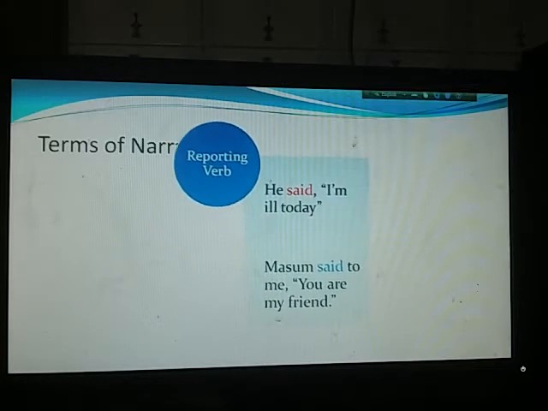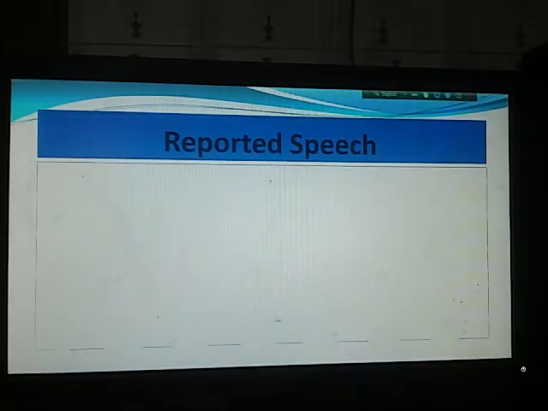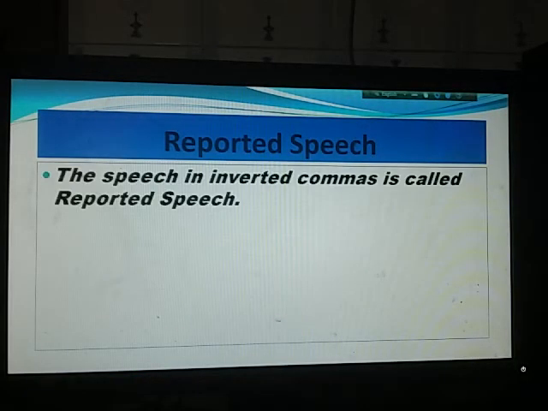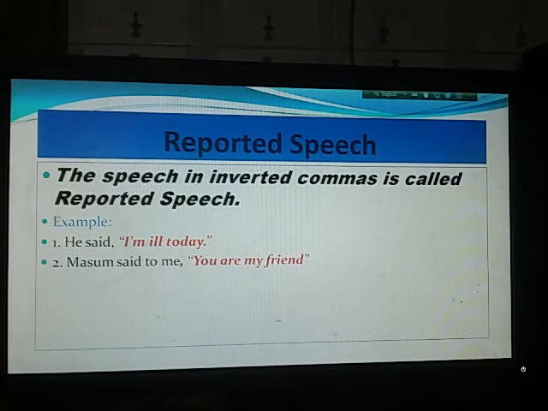Now we will see what other terms. Reported speech. Reported speech is the sentence which is put in inverted comma. So the speech in inverted commas is called reported speech. Example, he said, "I am ill today." I am ill today, this is an example of reported speech. Another example, Masum said to me, "You are my friend." You are my friend, this is a reported speech because this part is put in inverted commas.